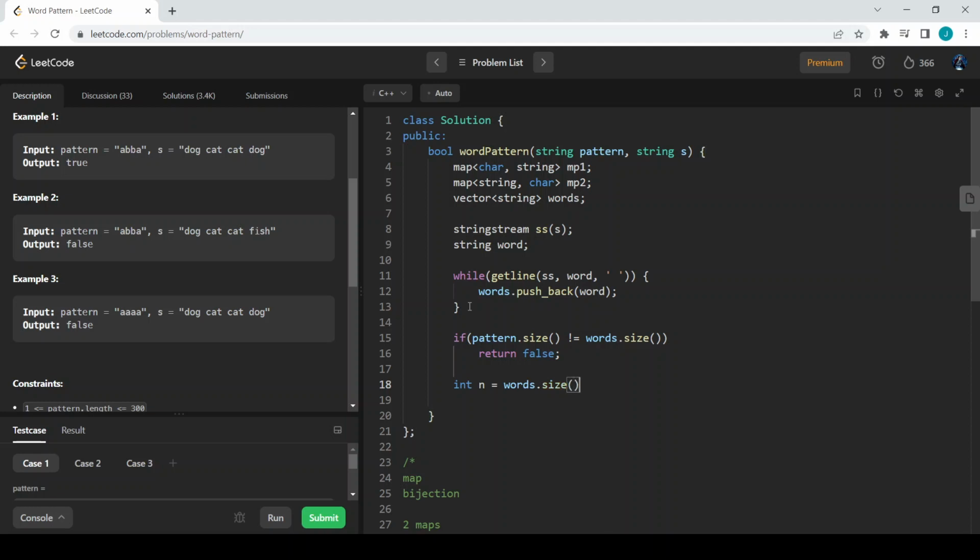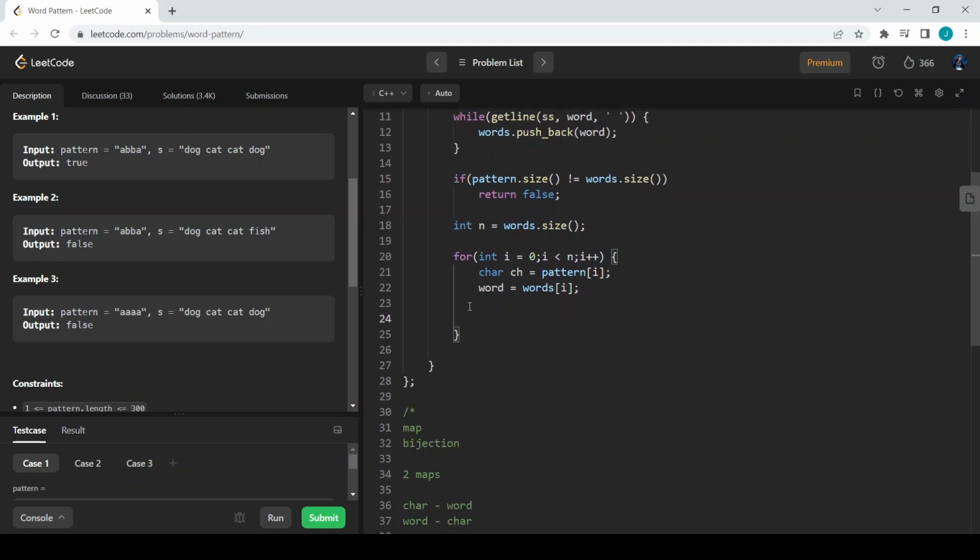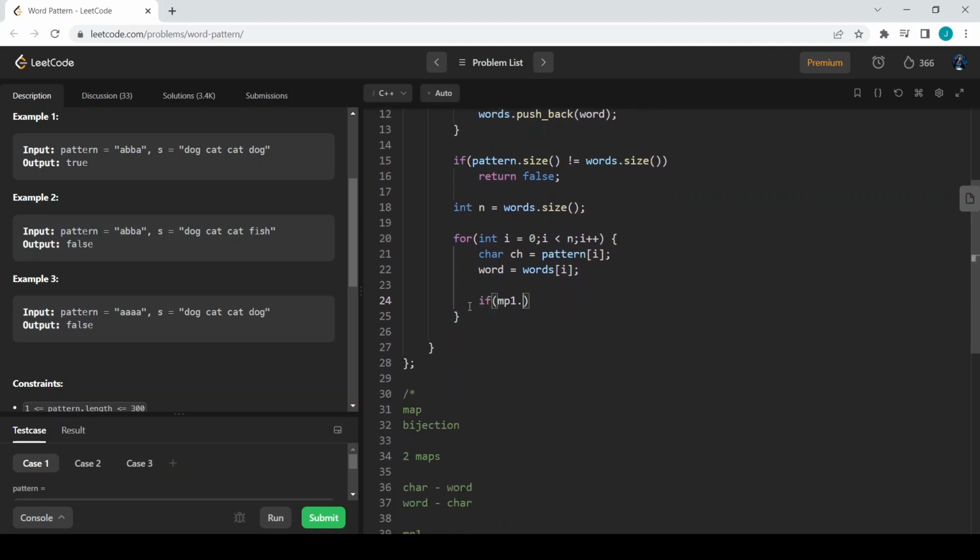We can take the size of the words vector, int n is equal to words dot size. And now we can run a for loop for int i equals to 0, i less than n, i plus plus. Now we check whether it is mapped: character ch is pattern of i, and word is words of i. Now we have the word and the character ch. So if my mp1 dot find of this character is not equal to mp1 dot end,